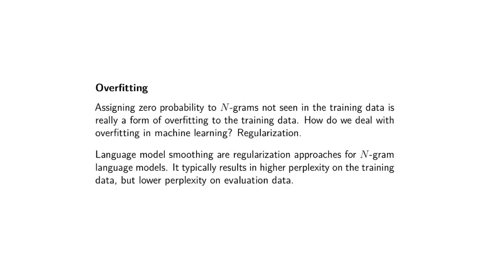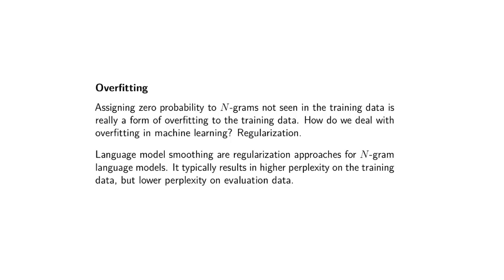Okay? When you're assigning a probability of 0 to something that is never seen during training, what's happening is the model is overfitting to the training data, because it's saying, because I never saw this during training, I'm going to assign it a 0 probability at test time, at inference time.